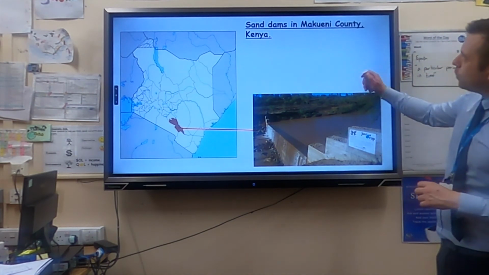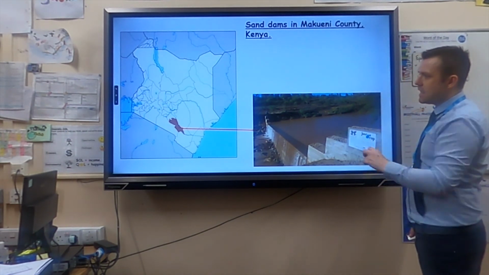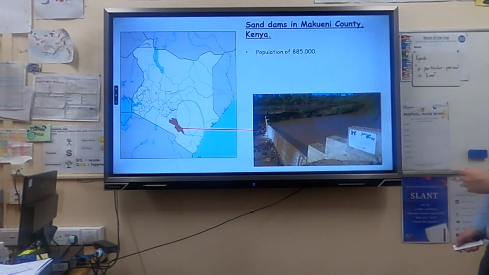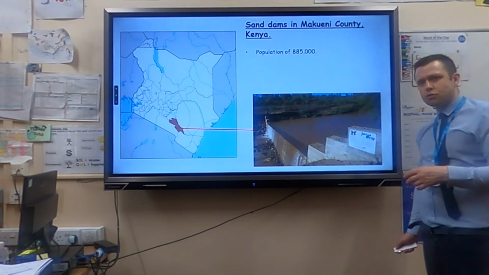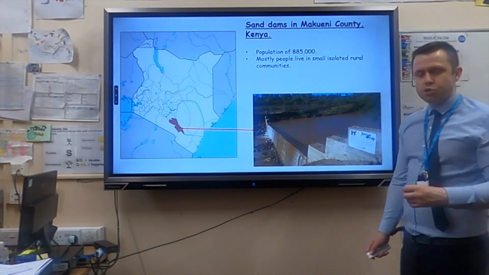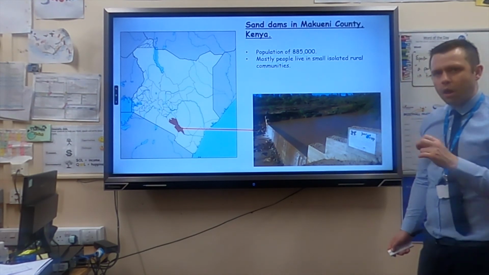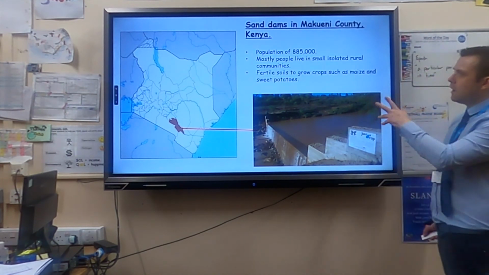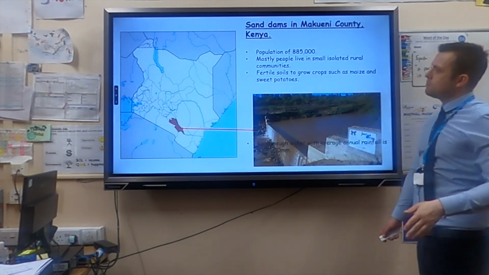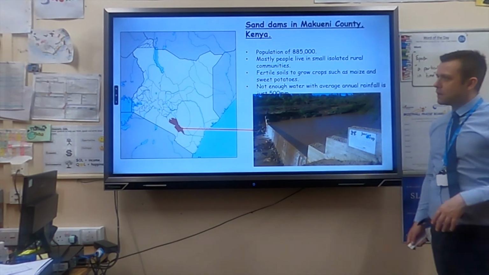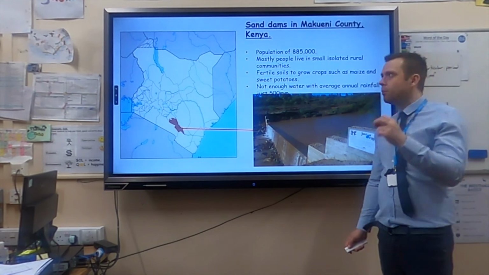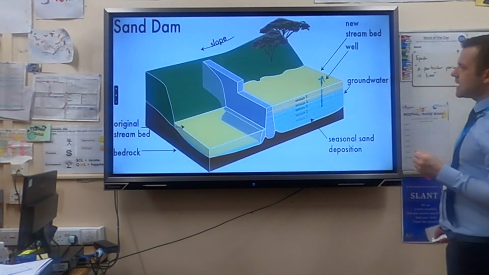Now, we can look at a specific example of sustainable food supplies in an LIC, and our case study example for this is the work that's done in Makueni County in Kenya. Ultimately, they have built sand dams. Now, Makueni County's got a population of just under 1,885,000. Most people, there's not as much urbanisation in Kenya, live in small, isolated rural communities. They've got fertile soils so they can grow crops such as maize and sweet potatoes, but there's not enough water, with only an average of 500 millimetres a year. So they've got the soil but not the water, and this is where sand dams come in.